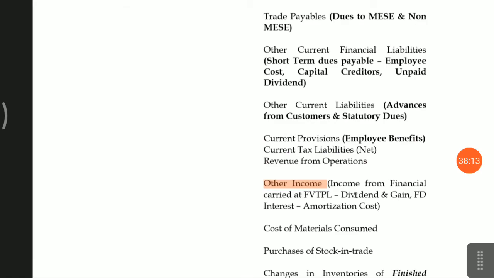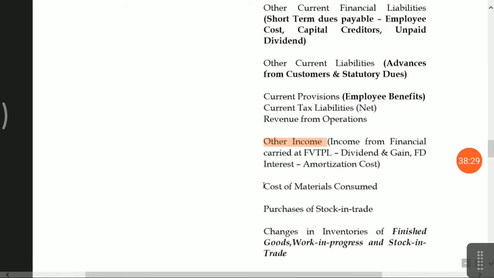Amortized cost, immediately you have to recollect fixed deposit. If there is an intention of sale, then fair value is through OCI. If there is no interest rate and no intention of sale, then it's fair value through profit and loss account. Cost of material consumed, that is opening raw material plus purchase of raw material less closing raw material.